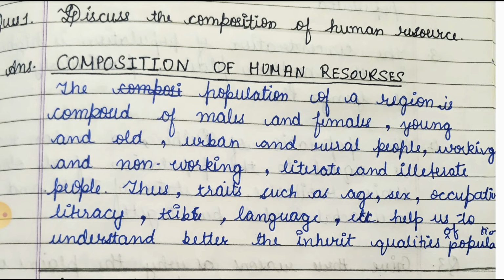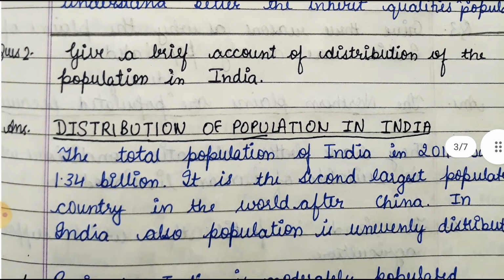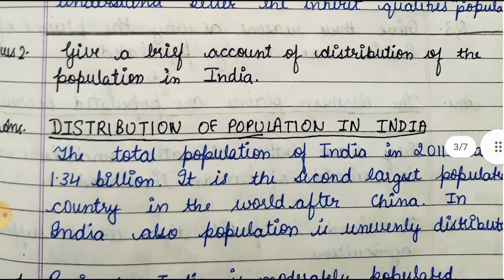Okay friends, now friends, let's move towards our second question of long question answer chapter number 6 human resources, which is give a brief account of distribution of population in India. So we have to tell about the distribution of population in India.